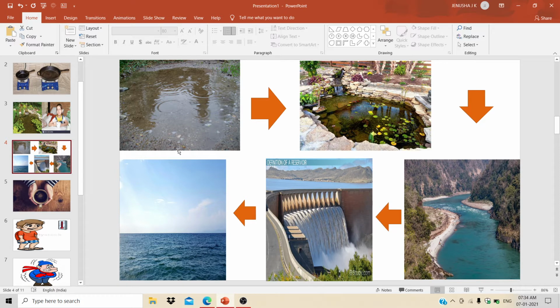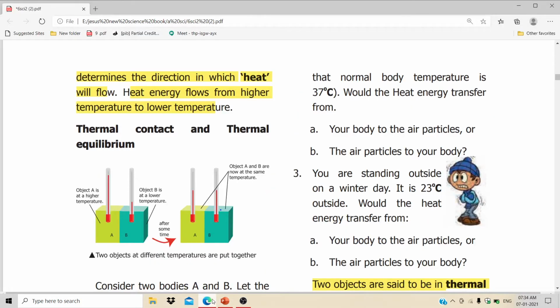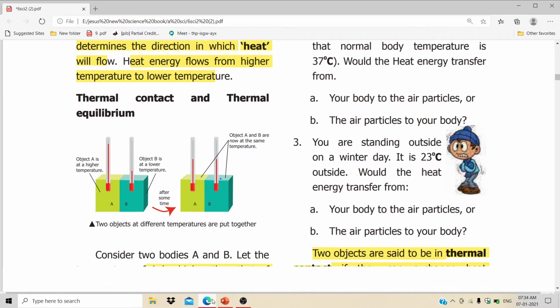Likewise the water moves to the next stage. In that manner the heat also moves from higher temperature to lower temperature. The heat energy flows from higher temperature to lower temperature.